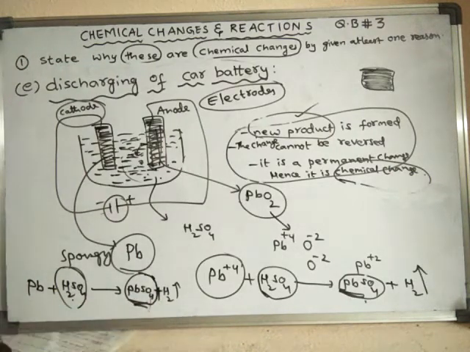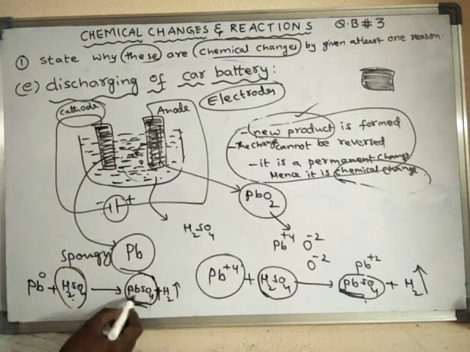So in this process what is happening? Actually this lead has zero charge on it, because it is in elemental form, a neutral atom. So it is converted into PbSO4.